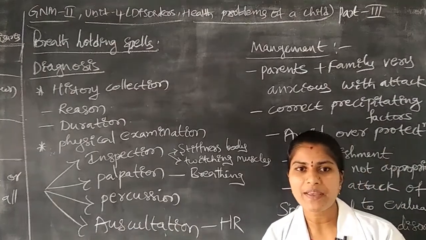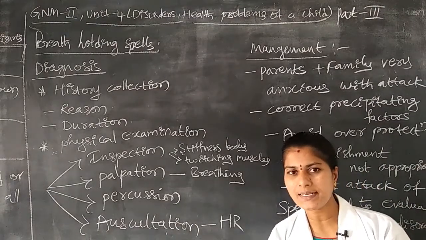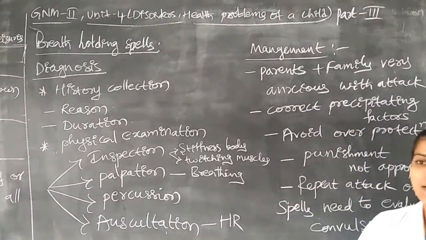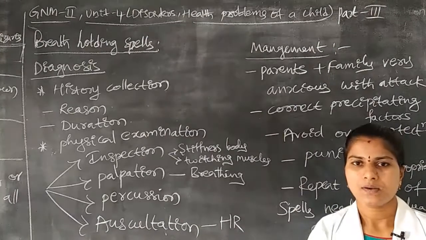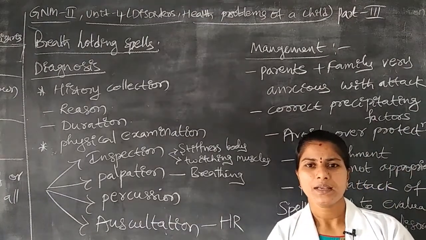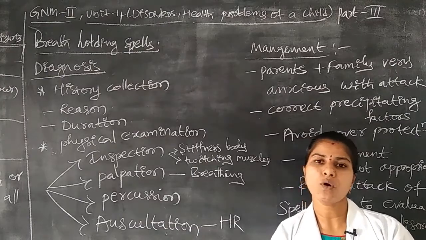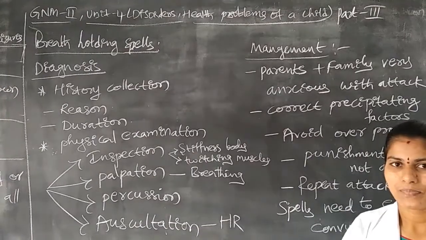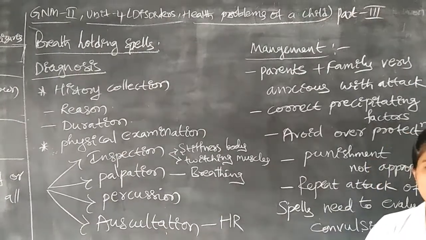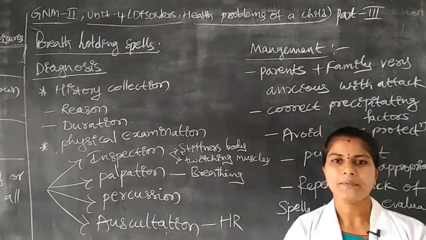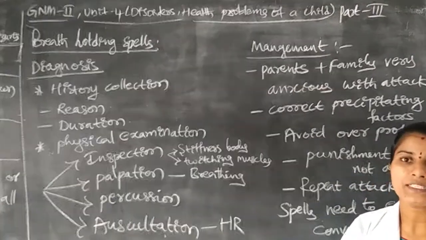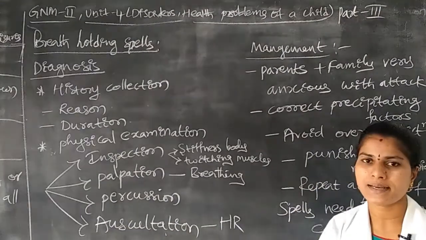Okay, if you give severe punishment to the children, the child will go for breath holding spells. Okay, sometimes the child will have severe crying in their life, and the child will go for the seizures. Okay, convulsions, abnormal electrical discharges from the brain. That's why we are not giving any severe punishment to the children.